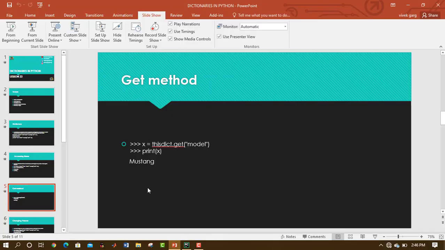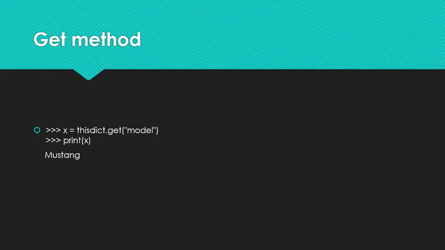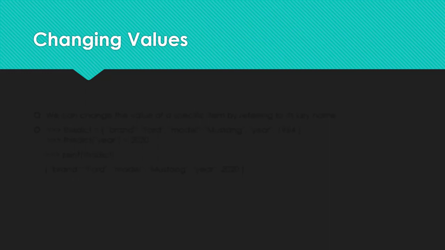So by using both these methods, the square bracket method and the get method, we get the values inside a dictionary, not the keys, right? Let's see how to change those values now. It is pretty simple, as we did it in the list. Basically the keys are the index here. They are serving the purpose of the index in the dictionary.